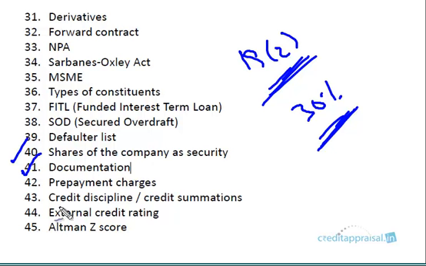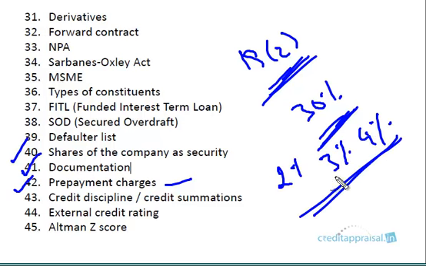Documentation is provided in this section. Something called prepayment charges. You must be aware of that. Basically, if a company prepays the loan, usually banks will stipulate some prepayment penalty, say 2% or 3% or 4% of the outstanding. This varies from bank to bank.